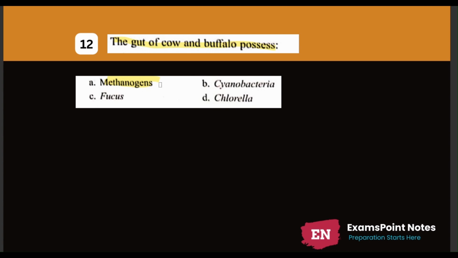Some of the methanogens live inside the rumen of cow and buffalo and help the ruminants in fermentation of cellulose. Hence, the gut of cow and buffalo possesses methanogens.